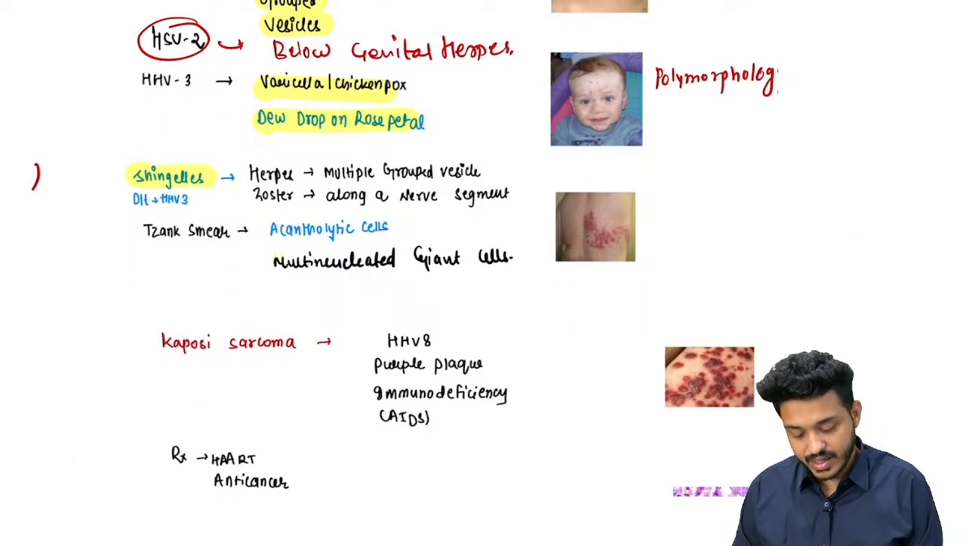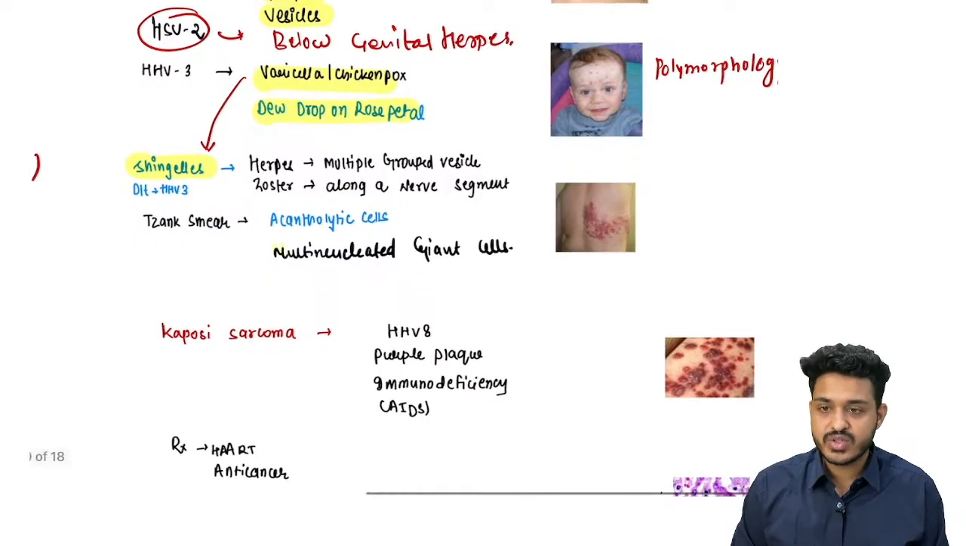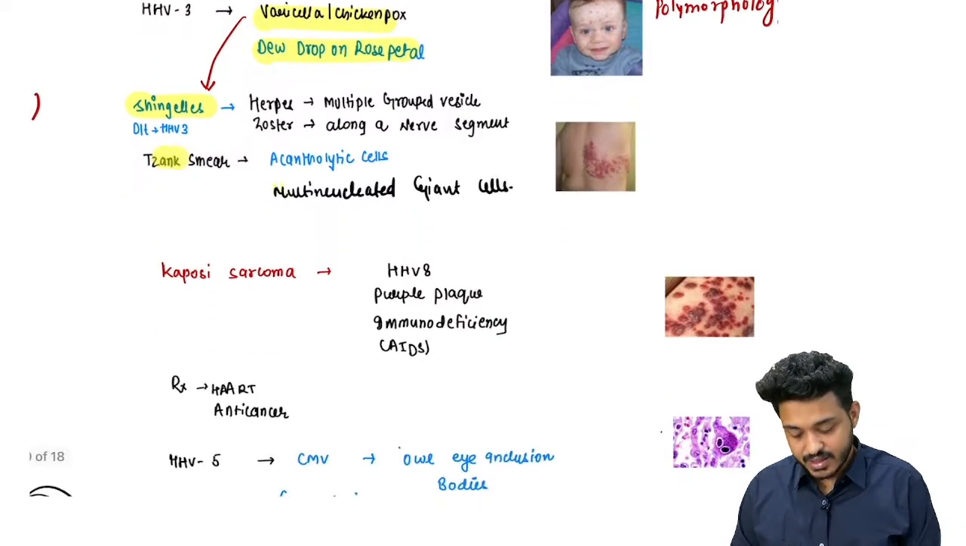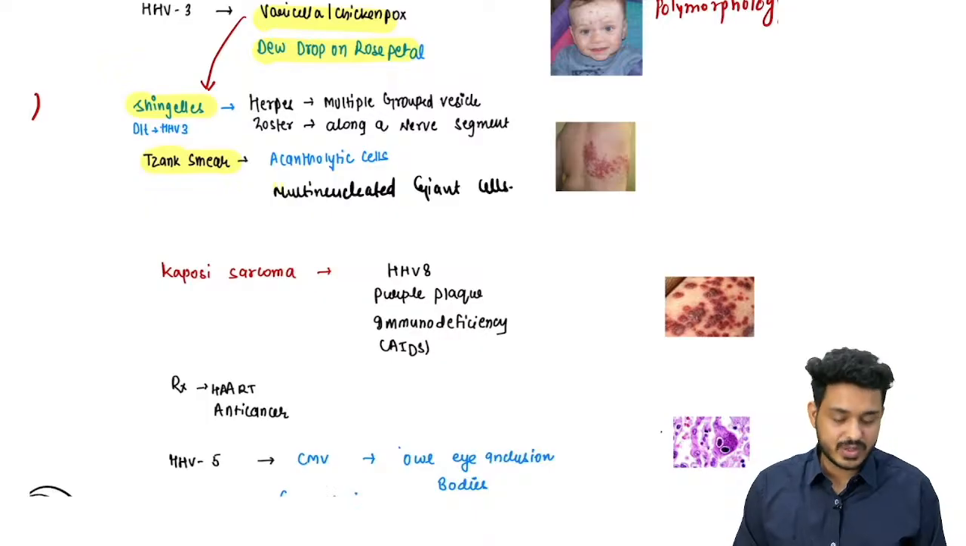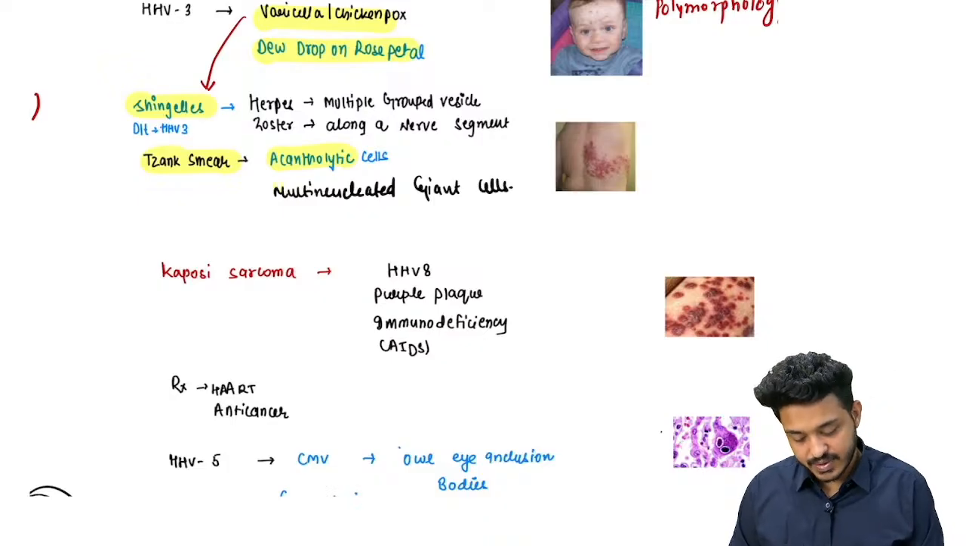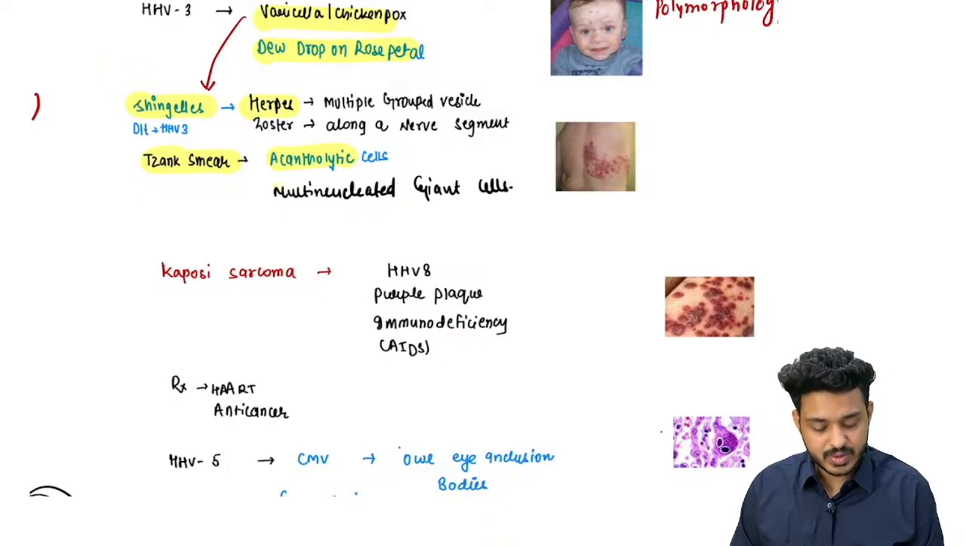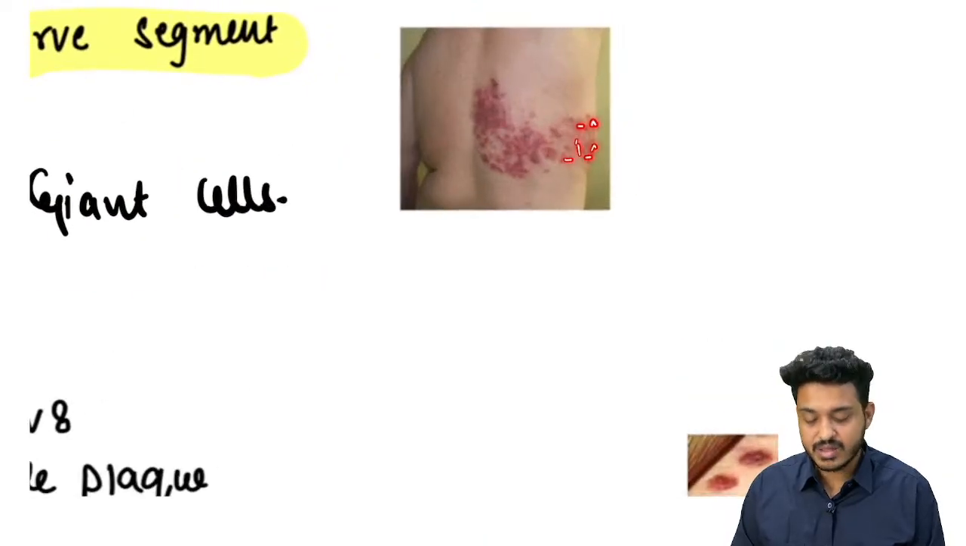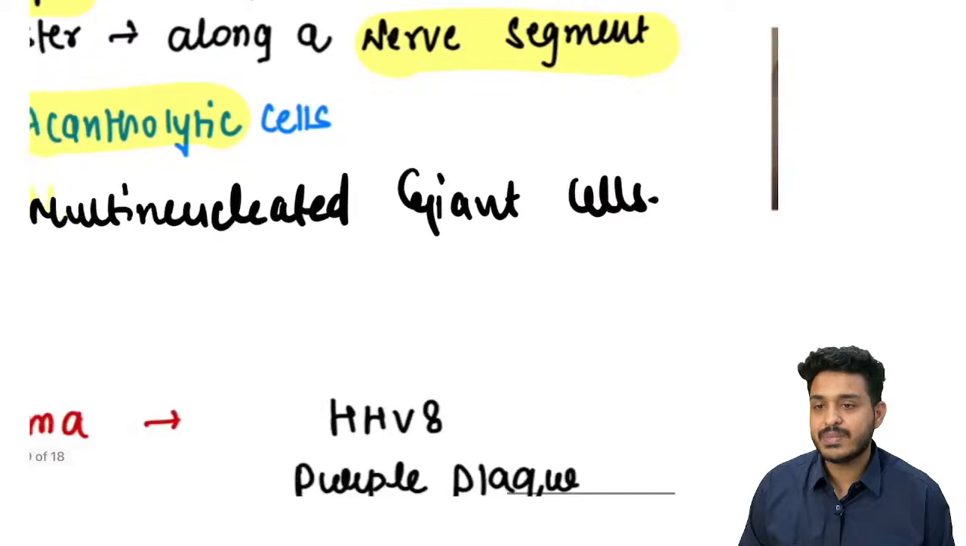What can happen? You can have shingles. What is shingles? Reactivation of varicella is known as shingles, right? What is this Tzanck smear? The Tzanck smear is going to be positive. You will find multinucleated giant cells or acantholytic cells under the microscope, right? Shingles is herpes zoster. Herpes means multiple grouped vesicles. Zoster means along a nerve segment. So you will find multiple grouped vesicles along a nerve segment.